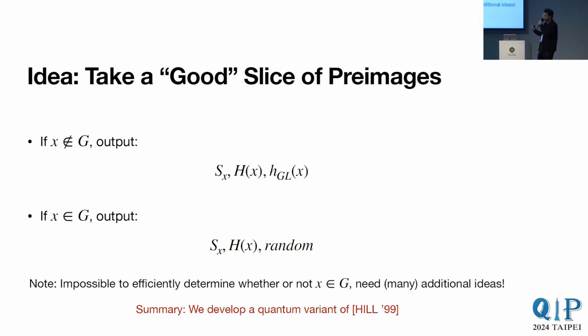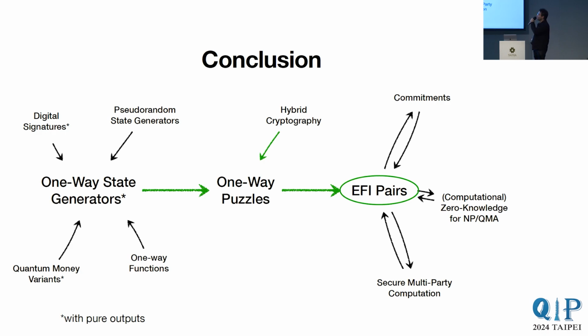In summary, we develop a quantum variant of Hill that still works for arbitrary pre-image distributions, and we build on it to get EFIs or commitments. And the conclusion then is that one-way state generators with pure outputs imply EFI pairs through this classical output object called one-way puzzles. And as a result, we can reasonably place EFI pairs as the minimal assumption for quantum cryptography.